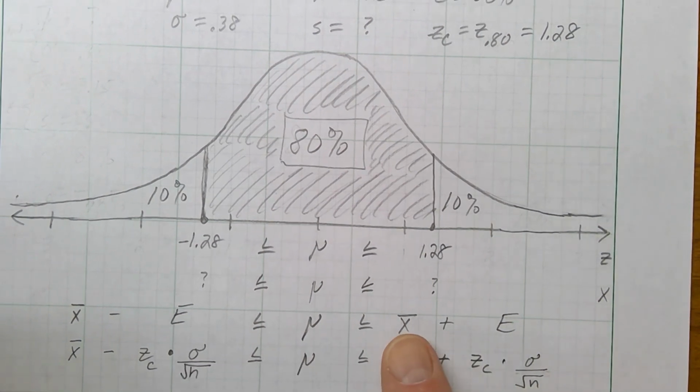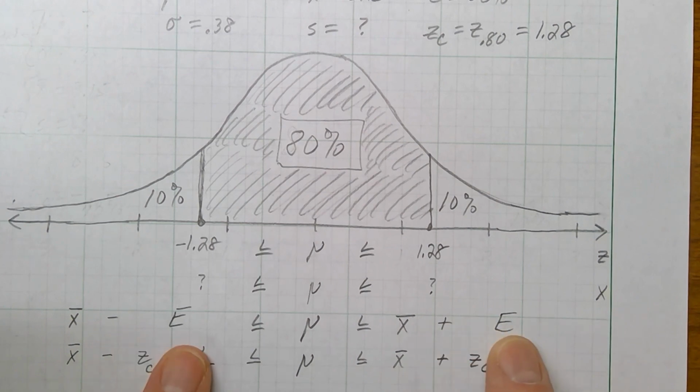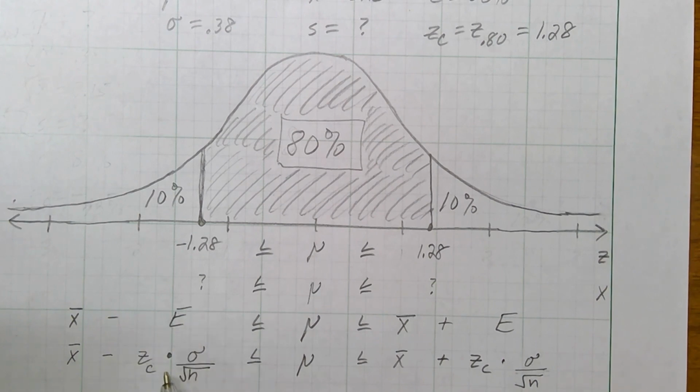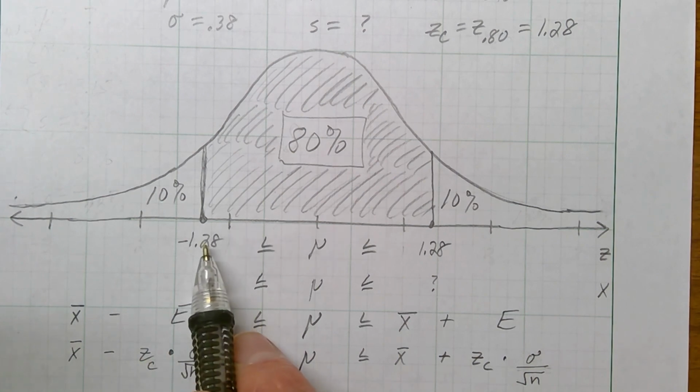It's our sample weight, give or take a little bit of error. Give or take a margin of error. Now we have a nice little formula for this. Our margin of error is just the z number that we just figured out. The z number for this particular confidence level is 1.28.